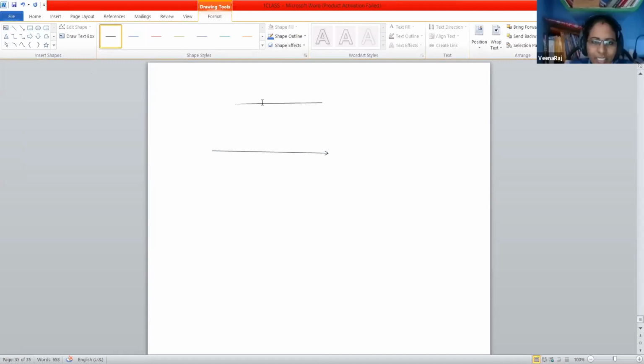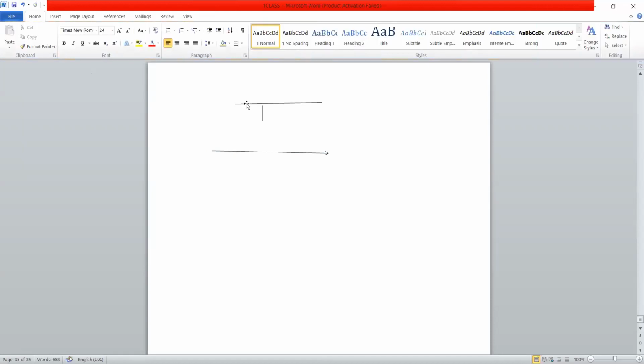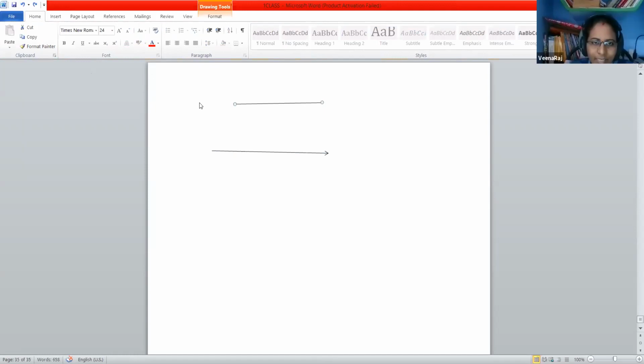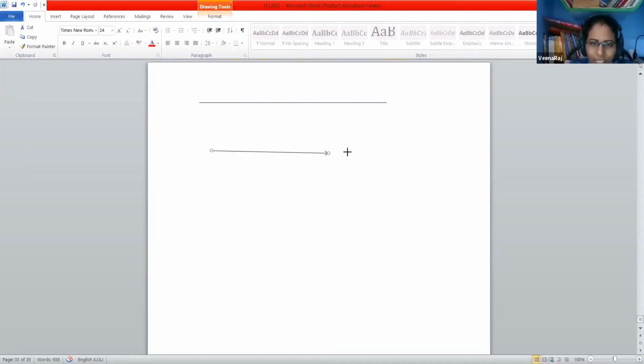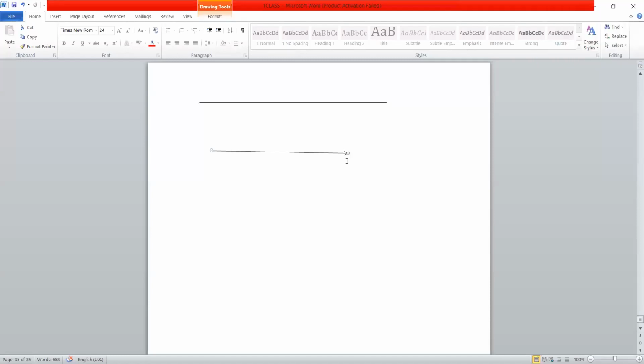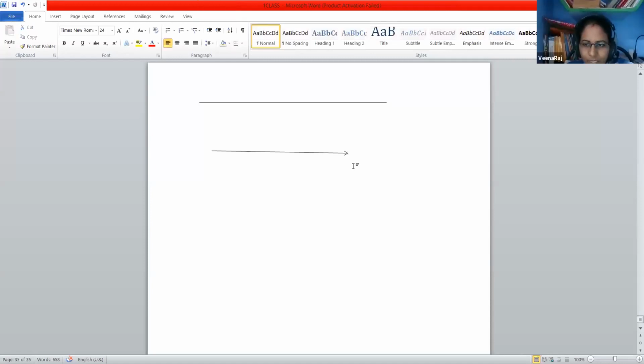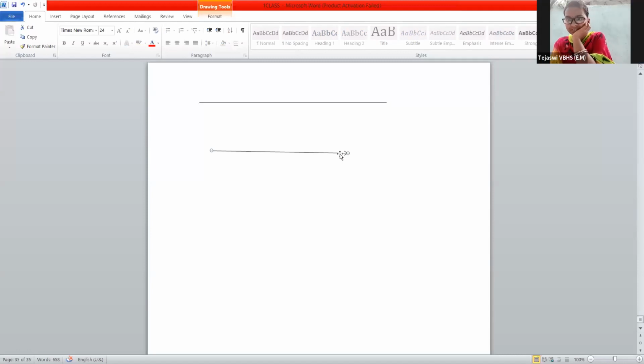Once you observe this line segment, I can extend this side and also this side. It has two directions. For a line segment, you can extend two sides, but for a ray, you can extend only one side. So we can extend this ray in one direction. It shows only one direction.